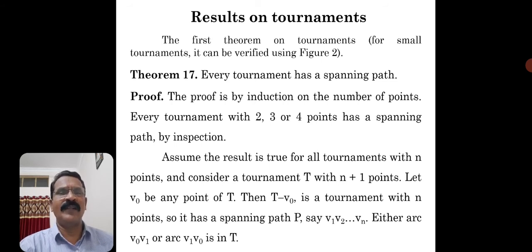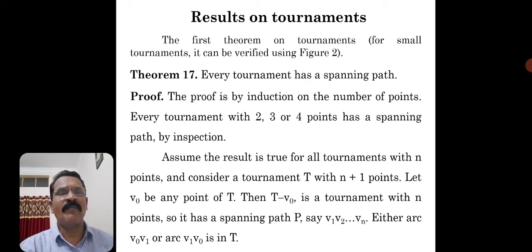T minus V0 is a tournament with how many vertices? It was n plus 1 vertices. After deleting the vertex V0, we will get only n vertices, isn't it? Therefore, T minus V0 is a tournament with n points.